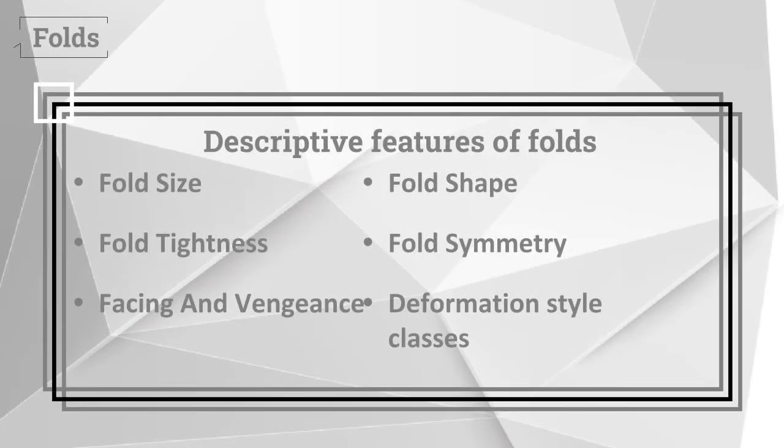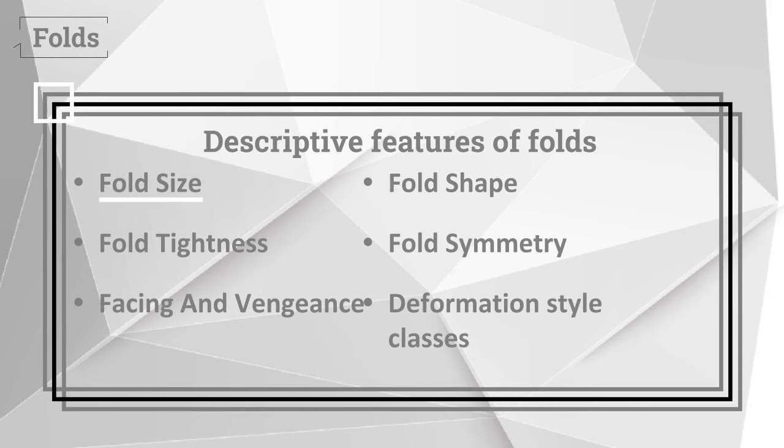Descriptive features of folds. Fold size. Minor folds are quite frequently seen in outcrop. Major folds seldom are, except in the more arid countries. Arid is a region that is lacking available water, which can hinder the growth of plants and animal life. Minor folds can, however, often provide a key to the major folds they're related to.